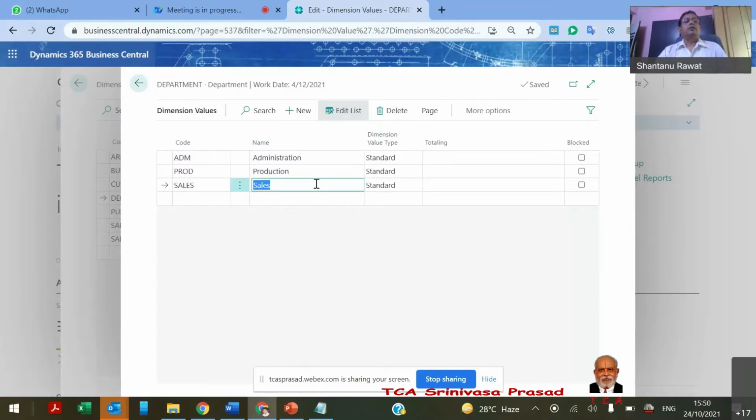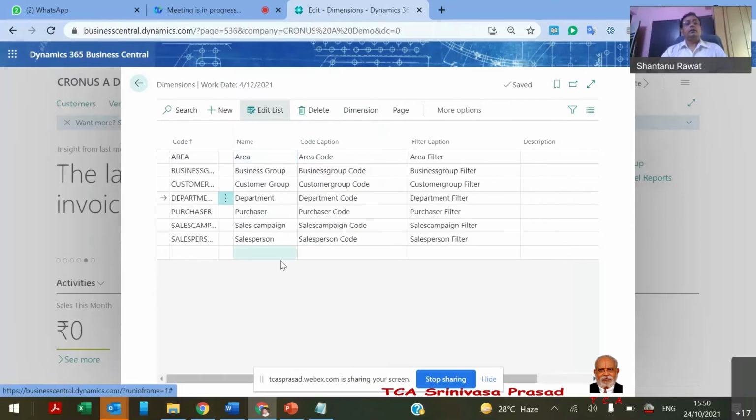Right. So maybe administration expenses. If we define that, all admin expenses will by default go to admin. So for all the admin expenses, we can set in the GL itself that the default dimension is ADM. So it will reduce the manual selection.